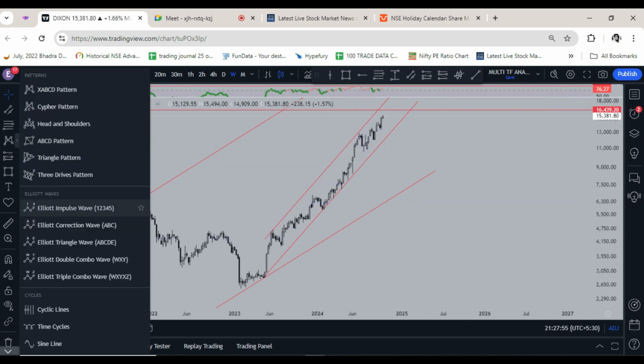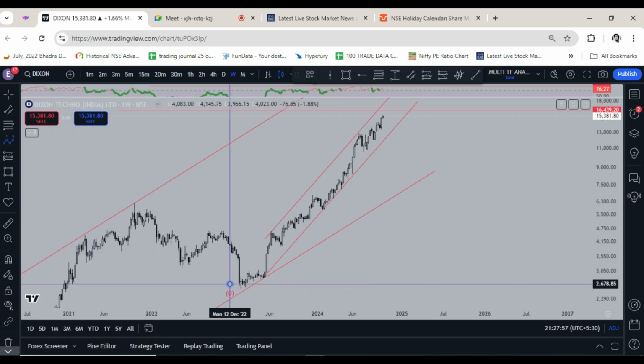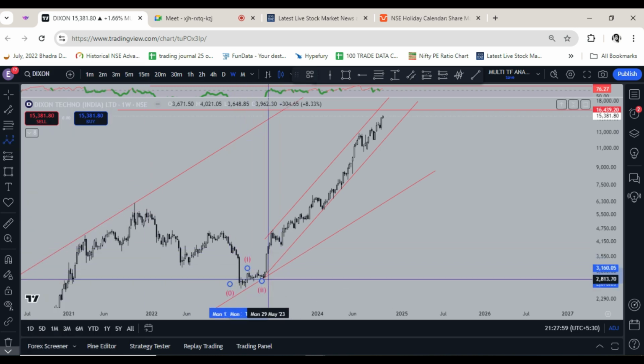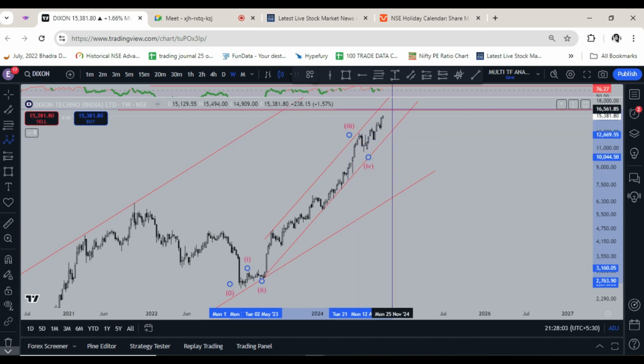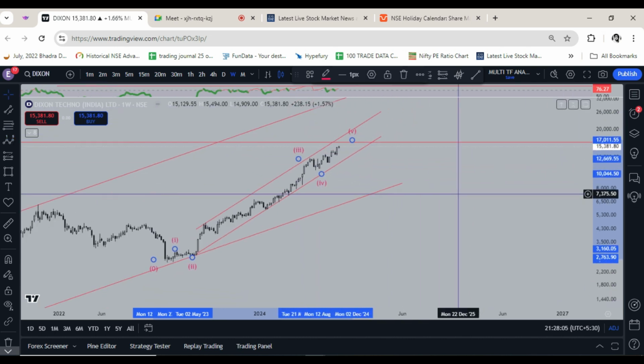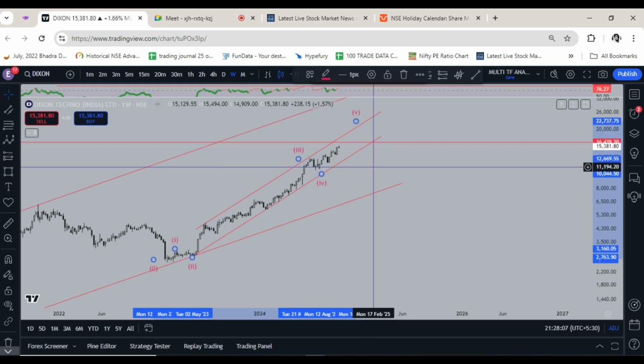So if I have to put a wave count, then it will be 1, 2, 1, 2, 3, 4, 3, then 4, and wave 5 is in progress, because it is in sync with the market also.